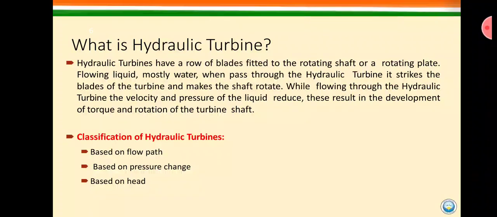If we define it in simple words, when the force of water is applied to the blades of the runner of the turbine, it starts rotating and it is coupled to a shaft. As a result, when the runner rotates, the shaft also rotates, and on the shaft we have mounted a generator which converts the mechanical energy of that shaft into electrical energy. So this is the basic definition of a hydraulic turbine.